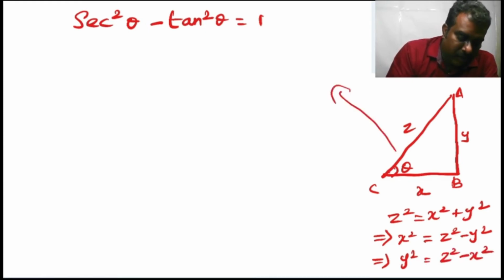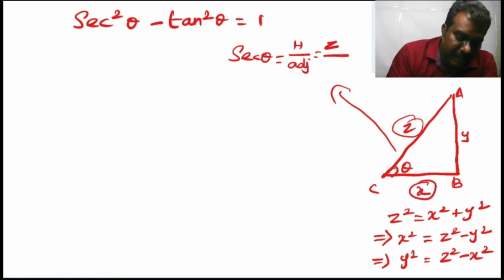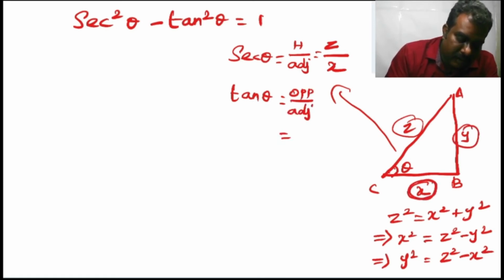From the diagram, what is secant theta? Then secant theta is hypotenuse divided by adjacent side. What is the hypotenuse? Hypotenuse is z and the adjacent side is x. From the diagram, take the tan theta. Tan theta is equal to opposite side divided by adjacent side. Here the opposite side of theta is y and the adjacent side is x. So this can be written as y by x.